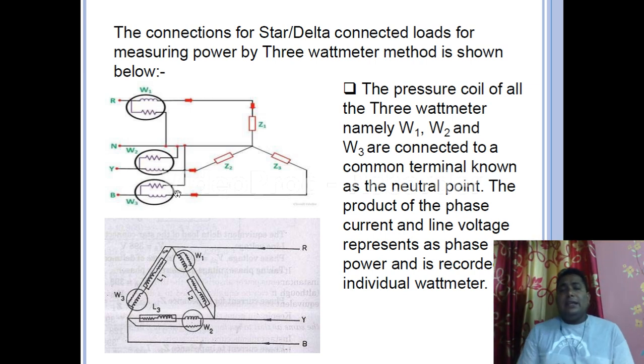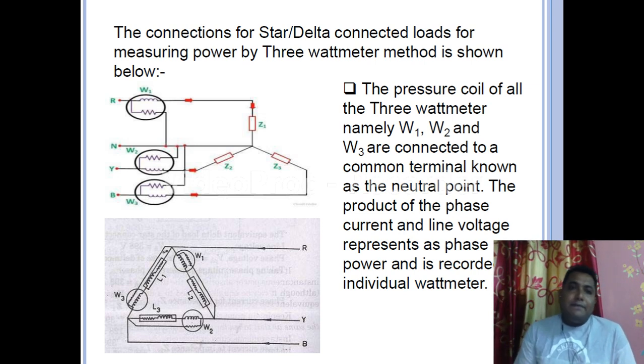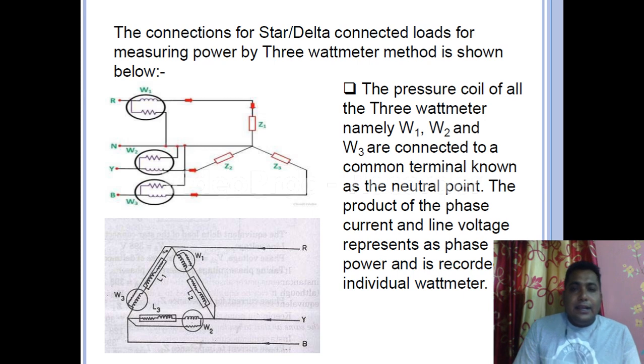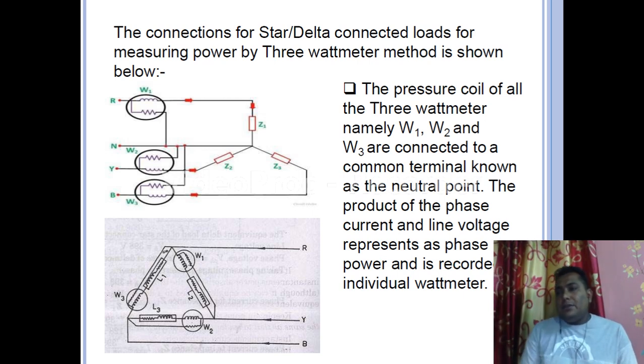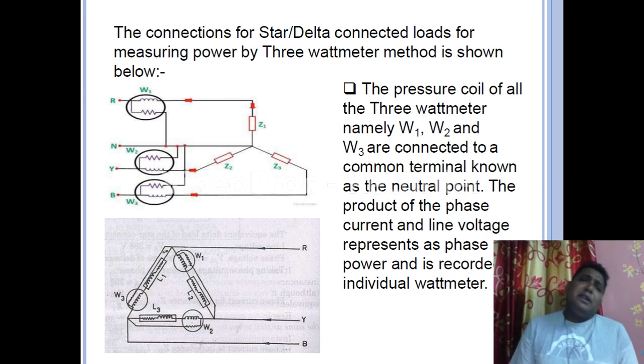Now we know that a wattmeter is measuring power. What is the formula for power? V into I, if we consider the power factor to be unity. So the wattmeter is actually measuring the product of voltage and current, which gives us the power of any single phase line. Actually, in a wattmeter we have two coils.